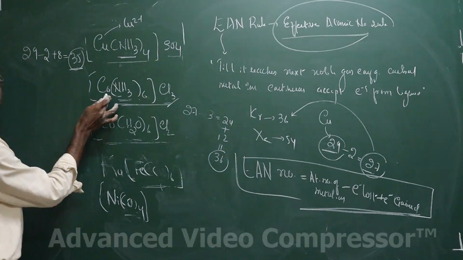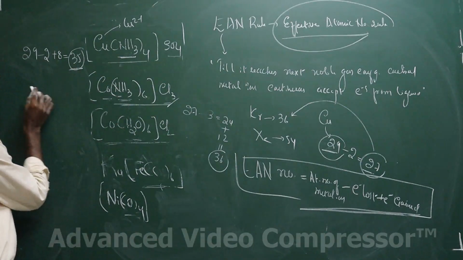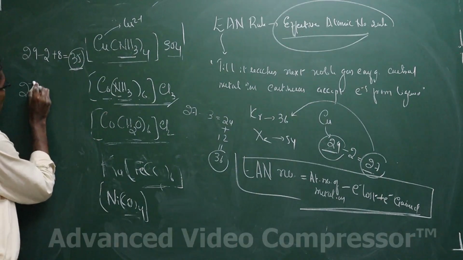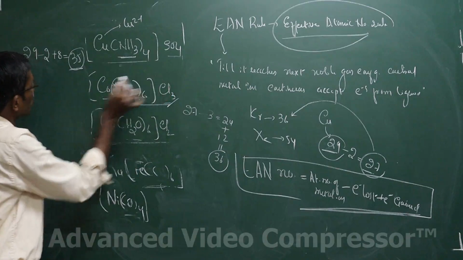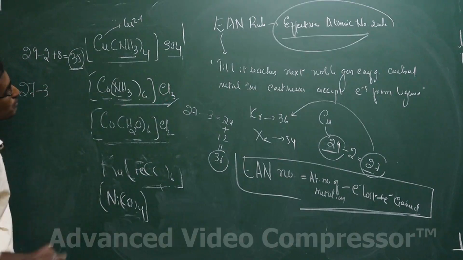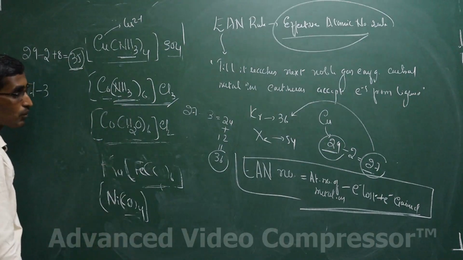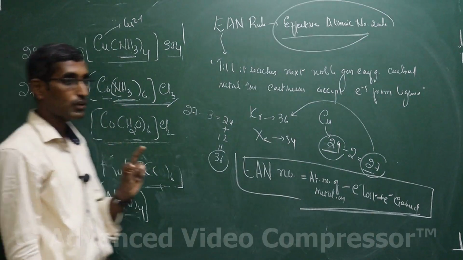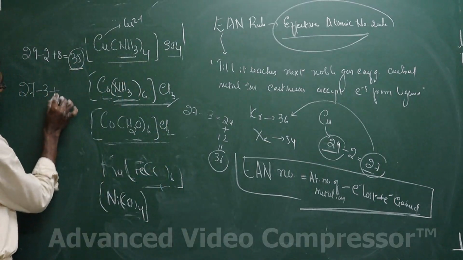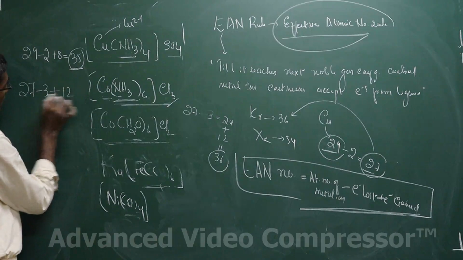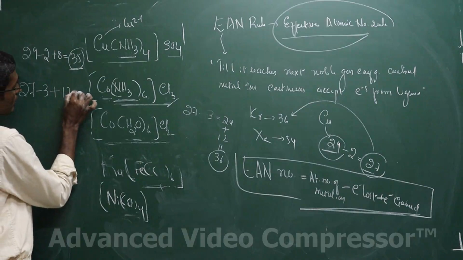For example, this complex, let us take a look, students. In this particular complex, we are having cobalt. What is the atomic number of the cobalt? 27. How many electrons has it lost? Cobalt is in the plus 3 oxidation state. That means 27 minus 3. How many electrons are given by the ligands? Each ligand is a monodentate ligand, ammonia is, and each ligand will donate 2 electrons. That means 6 ligands we have, they can donate 12 electrons. That means we have 27 minus 3, that is 24. 24 plus 12 is 36.